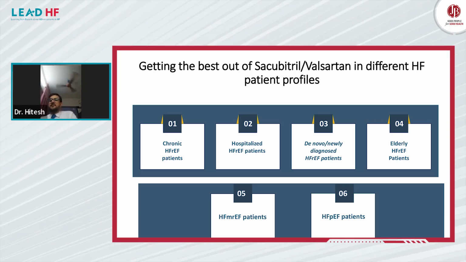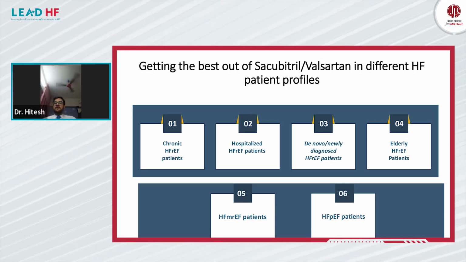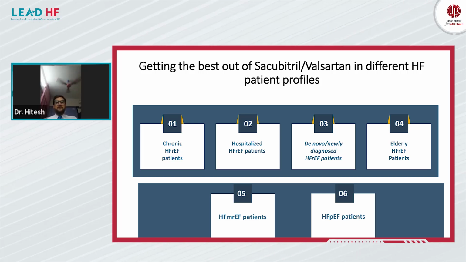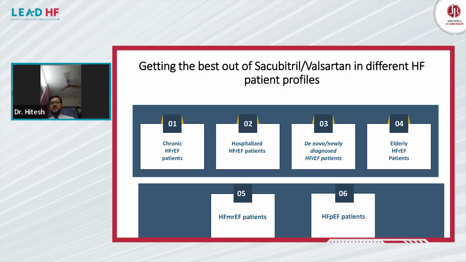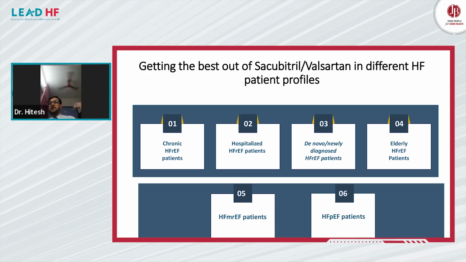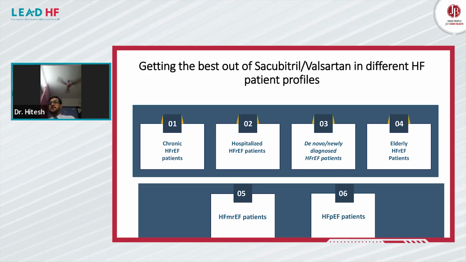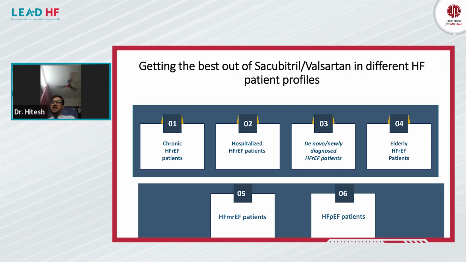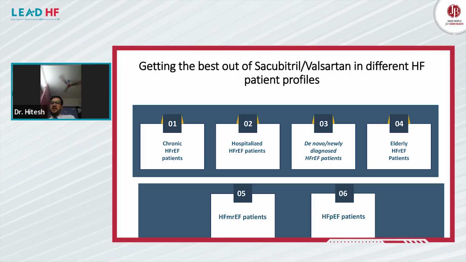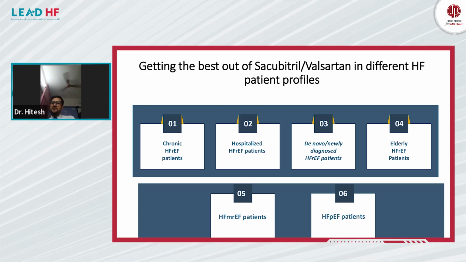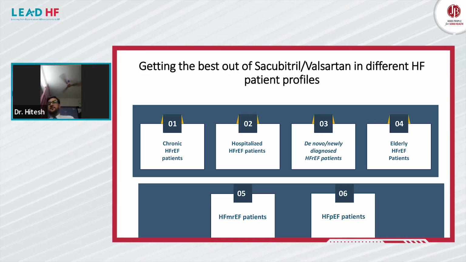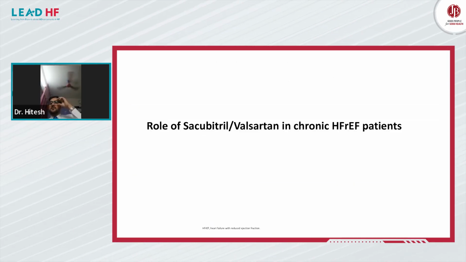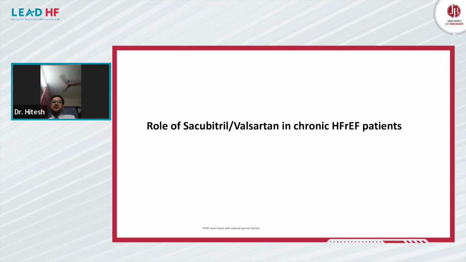So obviously the data suggests more benefit in terms of mortality reduction and symptomatic benefit in heart failure with reduced ejection fraction of all categories: chronic, hospitalized, de novo diagnosed, and elderly patients. In heart failure with mid-range and preserved ejection fraction, the data is still under exploration. So, the role of sacubitril valsartan in HFrEF patients.